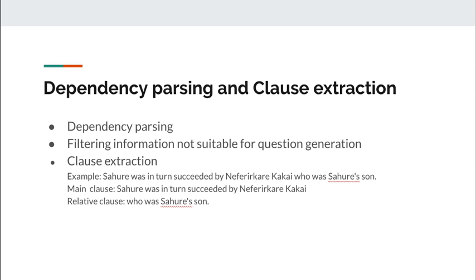After the general preprocessing, we first filter sentences or tokens that are not suitable for question generation. Before doing that, we implemented dependency parsing to each sentence to get the syntax. Then we filtered all information contained within parentheses and also delete sentences without a dependency root. Finally, we extract clauses from the sentence, so we can get the main clause and other clauses if the sentence contains more than one clause.